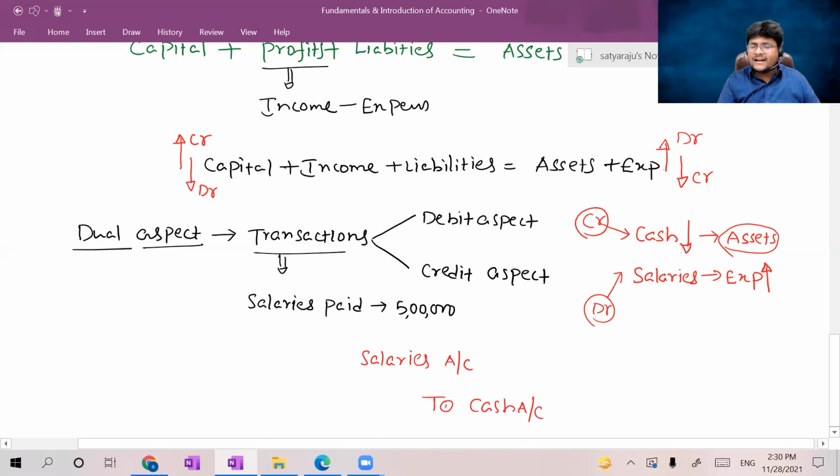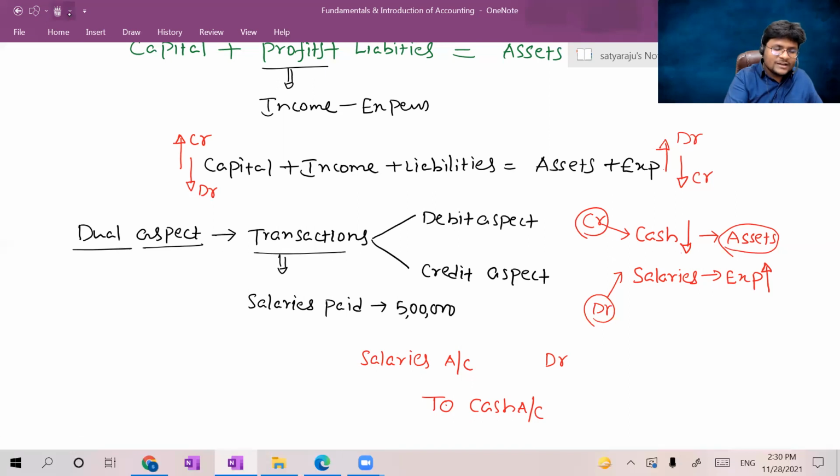While writing the journal entry, it is the practice from the ancient days that after writing the debit aspect, you should write the word DR. DR stands for debit. You are indirectly telling that salaries account was debited, which is a debit aspect. If you record "to", "to" itself represents that which is a credit aspect. So cash account is a credit aspect. So by writing like this, indirectly you are telling that salaries account is a debit aspect and cash account is a credit aspect. Hope you understand.